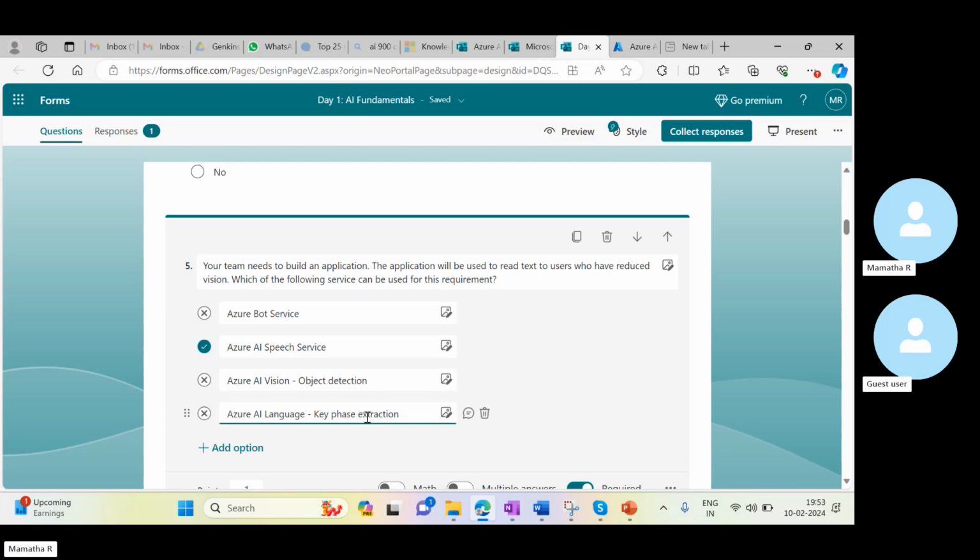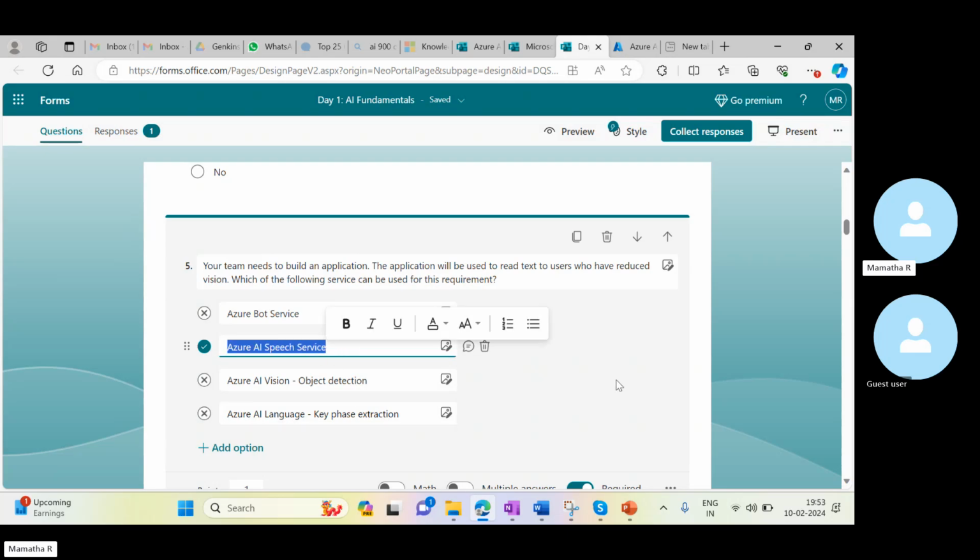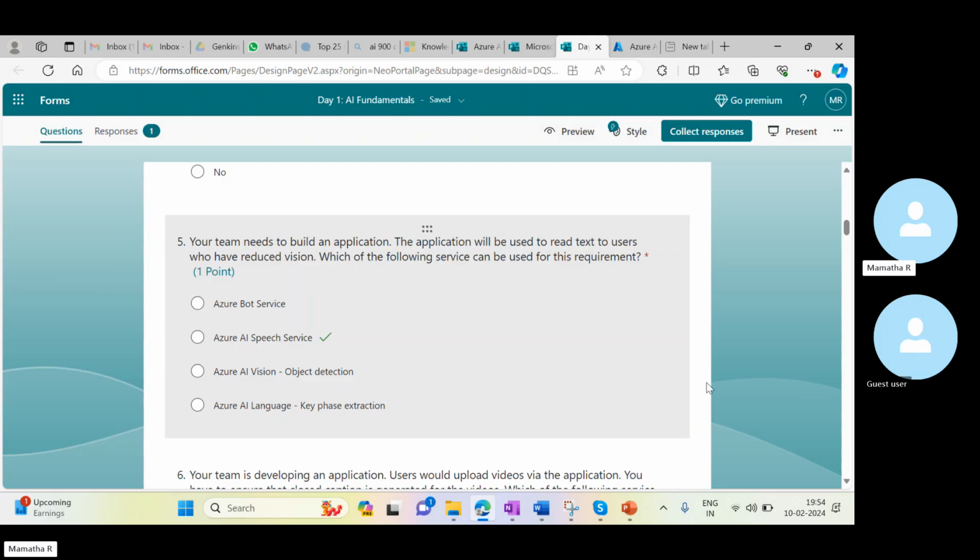AI language we can also try to use, but they're telling that key phrase extraction is specifically not able to do this. It helps us extract specific data whenever we are watching certain videos, or if I'm giving an image and I want to extract certain phrases of the data. But AI speech service is a different one. That is the reason we can use this AI speech service which is available for us.